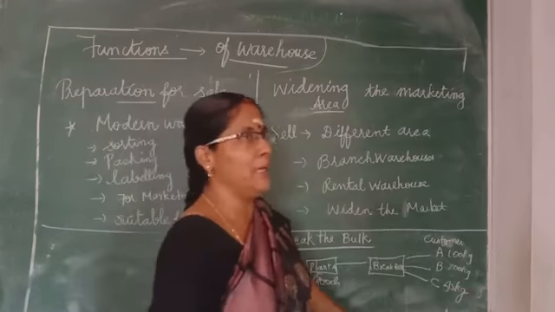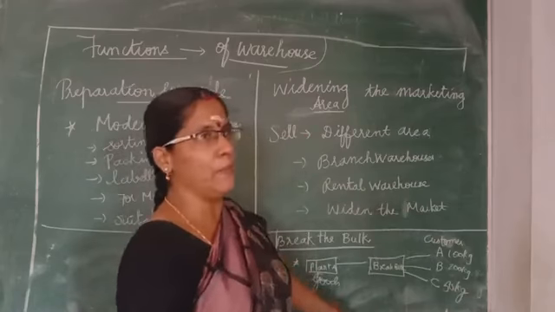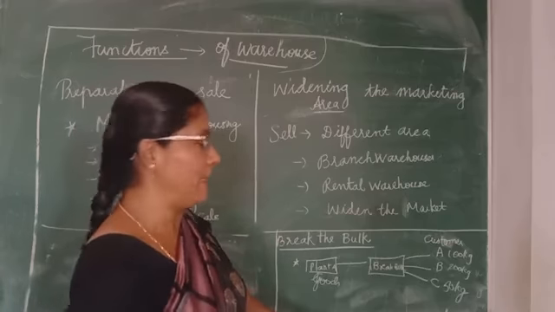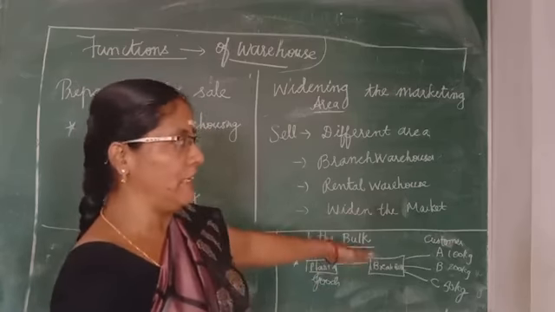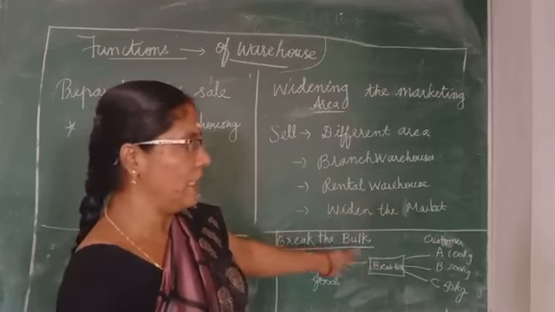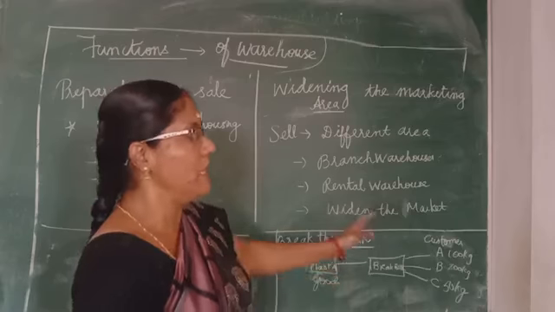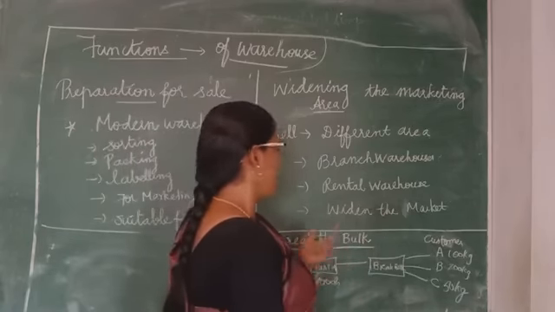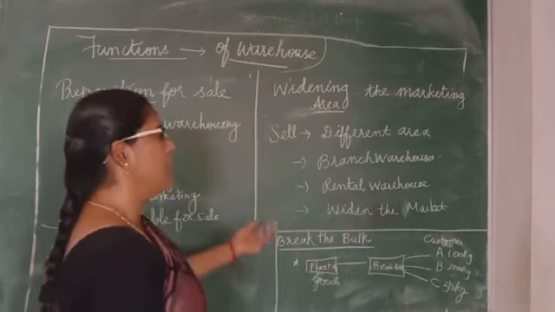That is called dividing the bulk quantity of goods into small quantities for different clients. Different clients will ask for different quantities, so as per the client requirement, we can divide the product. That is one of the functions of break the bulk in the warehouse.